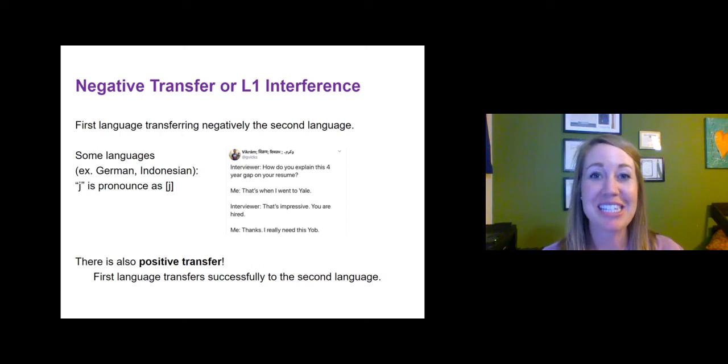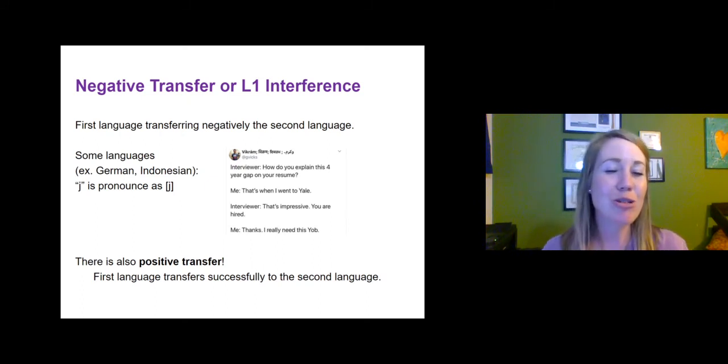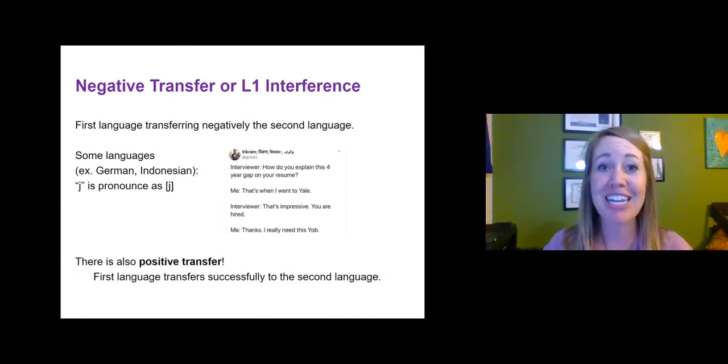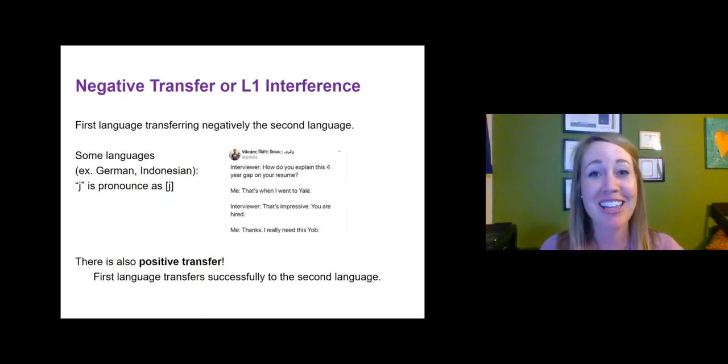Okay, so we can see some negative transfer in this linguistic joke right here. There's also such a thing called positive transfer. Positive transfer is when something from your first language enables you to be successful in the second language. So the fact that Spanish and English do share those 5 vowels gives me some hope that maybe I can learn Spanish, and vice versa for a Spanish speaker learning English. There will be some success that I will have with vowels in that language.